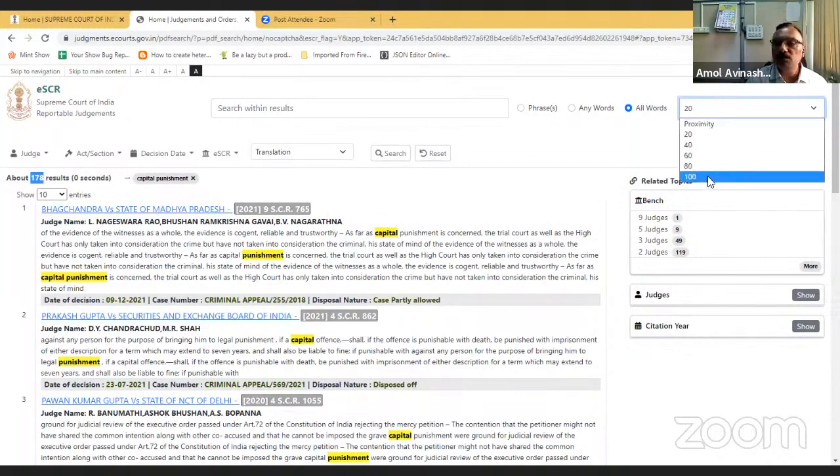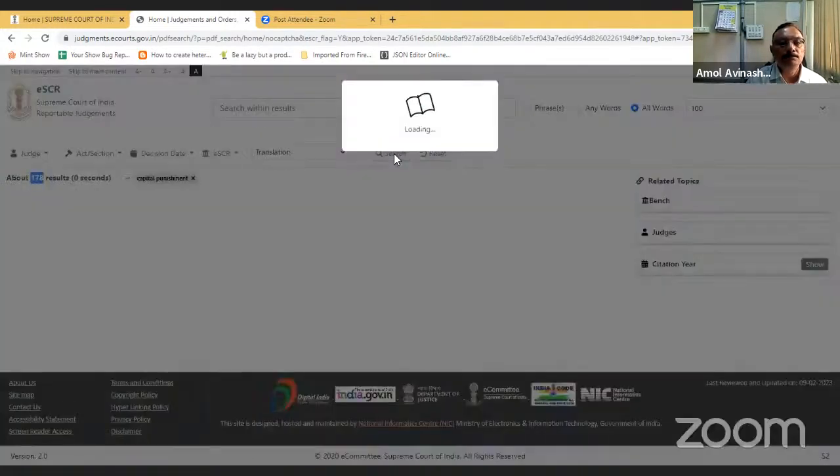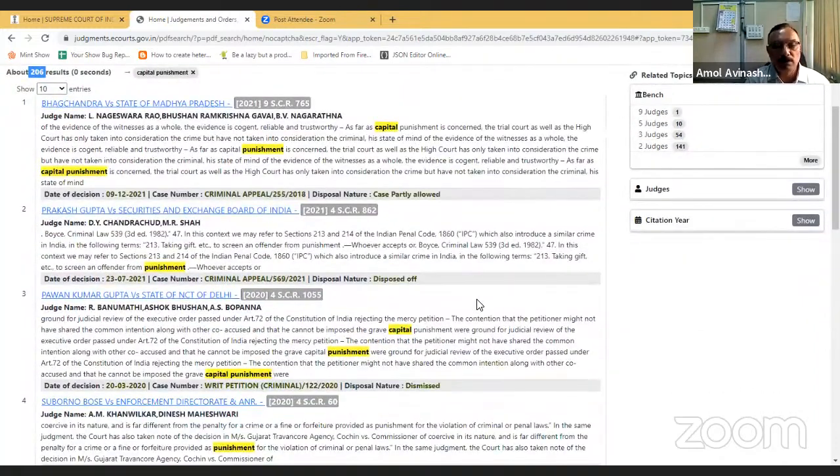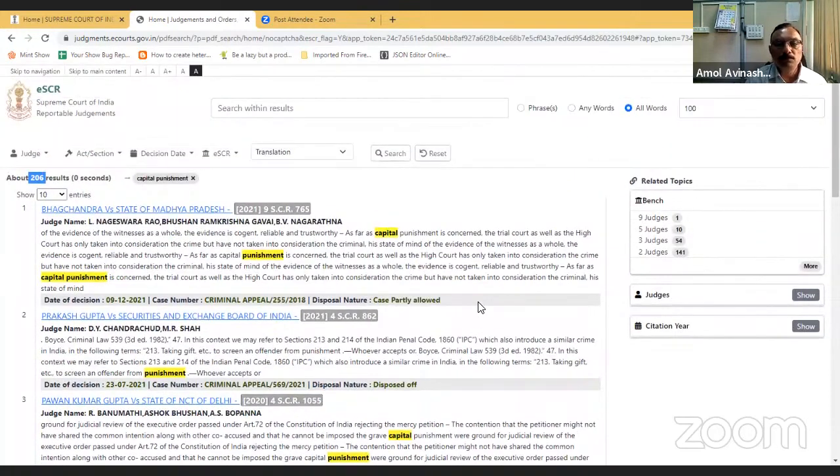If I increase the proximity to 100, I may get more judgments. Now if proximity is 100, I am getting 206 judgments. So the difference between words is more or less 100, between the two or three words which the user has entered.